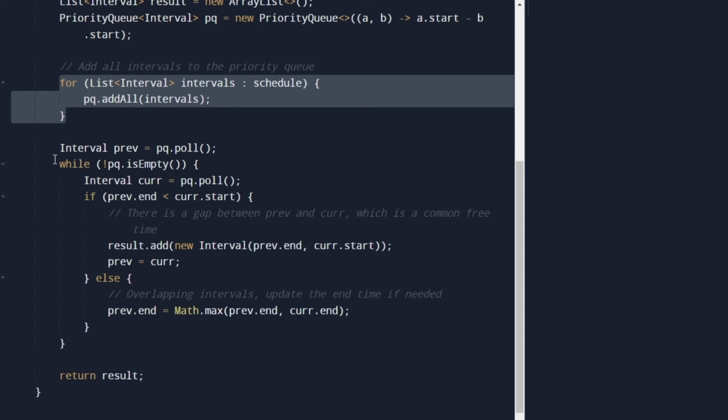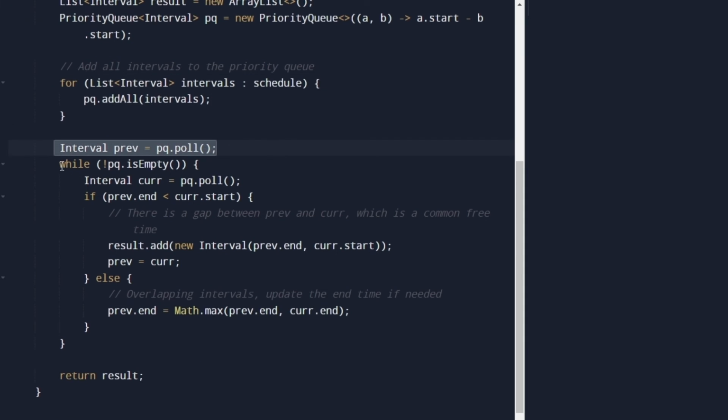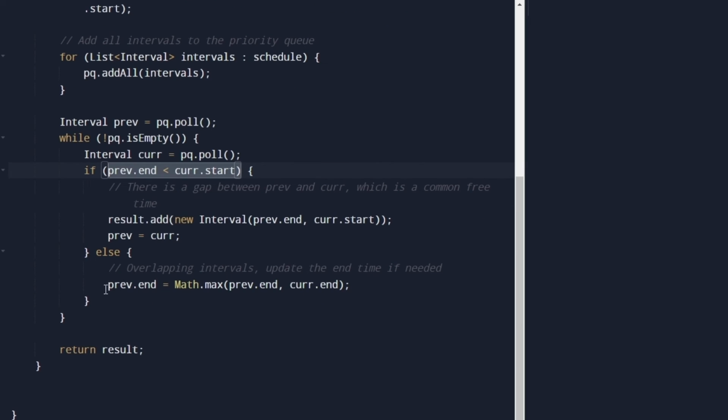After doing that, our heap should contain all the values in the appropriate manner, and then we simply run a while loop, while the heap is not empty, where we check the current value and the previous value. We check whether there exists any overlap or not. If there is an overlap, then we have to select the appropriate end pointer. If there is no overlap, then we simply add those values to the result array list that we have created. And in the end, we simply update the next and previous values with the values that we fetch out of the heap. And that's it basically. So this is the whole solution.